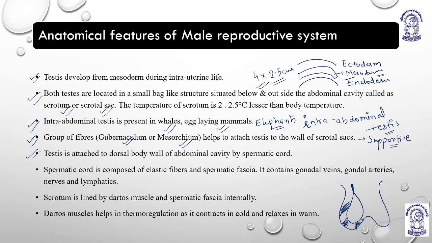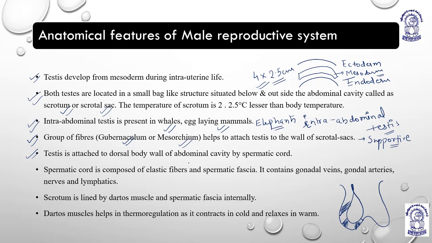The next point: the testis is attached to the dorsal body wall. Dorsal body wall means the back of the abdominal cavity. You can feel it in your abdomen, the back side where you have the spinal cord. So the testis is attached to that wall which has the spinal cord, right?